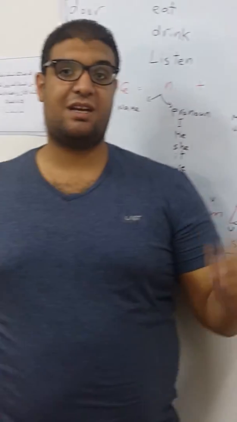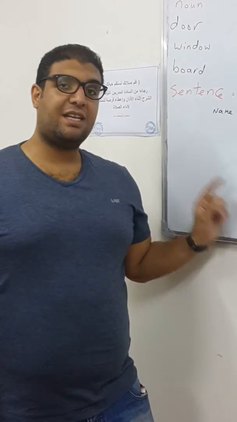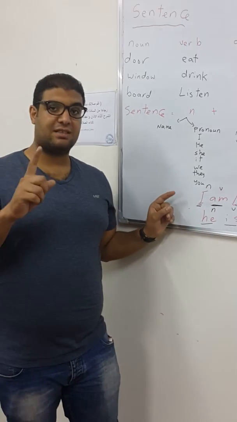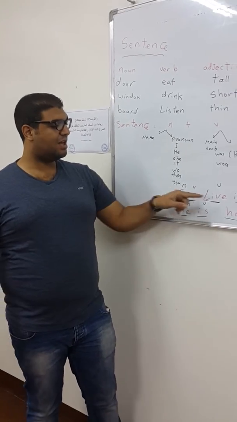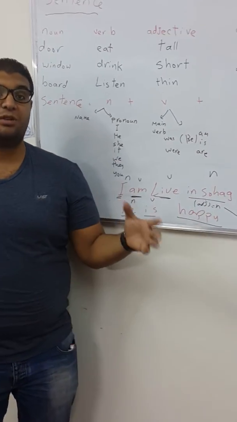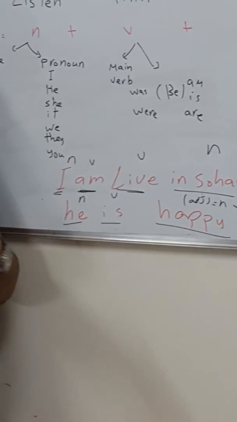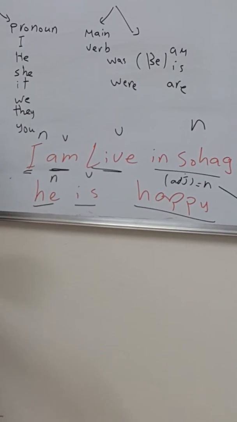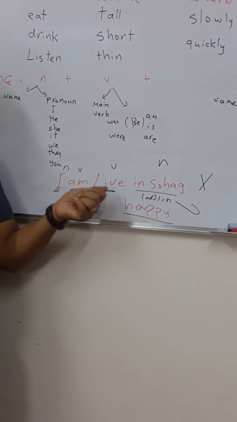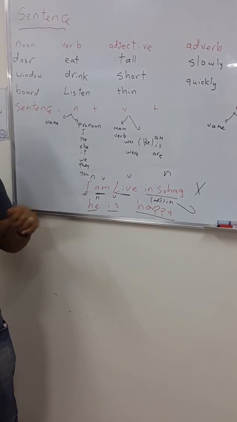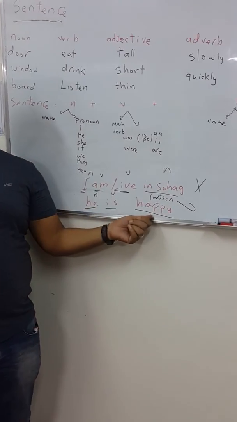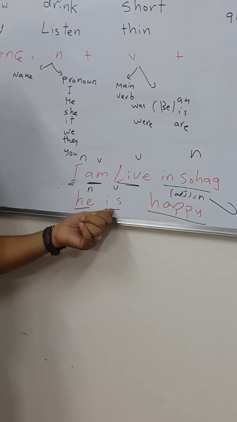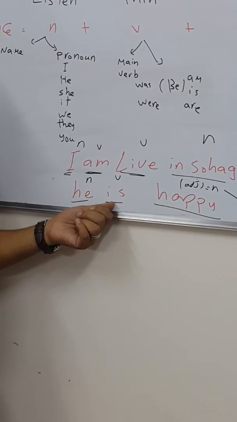So for example, let's remember together what I said. I told you that I need only one verb in my sentence. So for example, when I say "I am live in Suhaj," this is one of the common mistakes here in our English when we talk. "I am live in Suhaj" is not correct at all because it has two verbs. I is a subject, am is a verb, live is a verb. On the other hand, for example, he is happy. Okay, so I can use is as the only verb in my sentence.